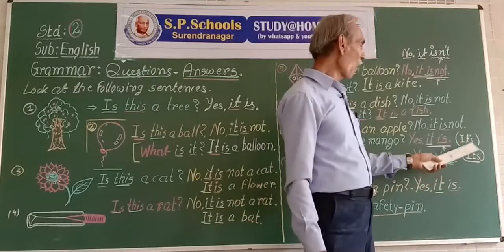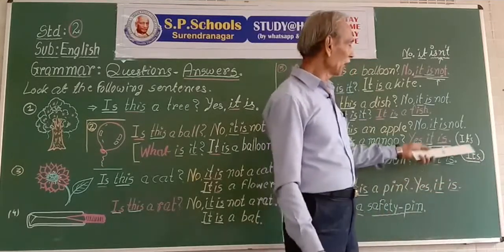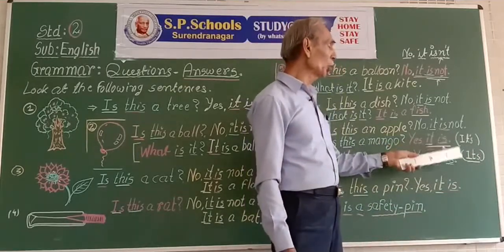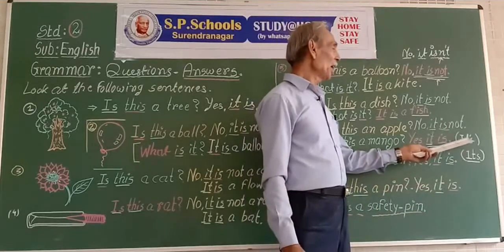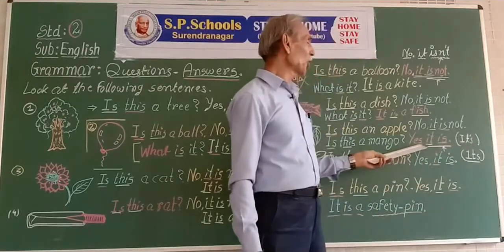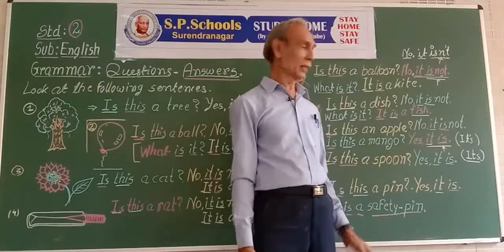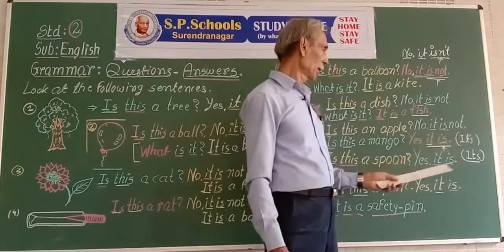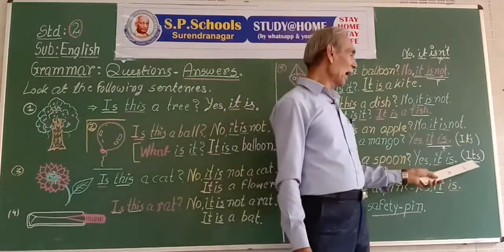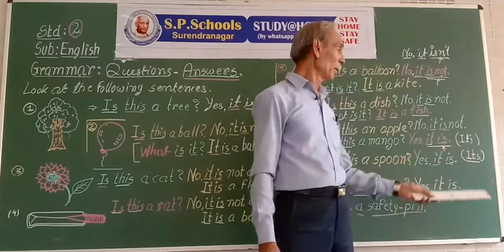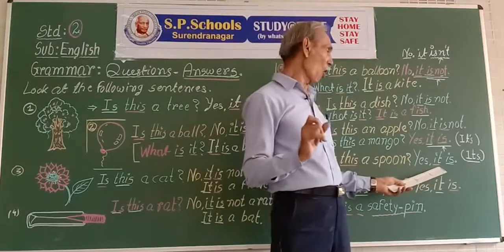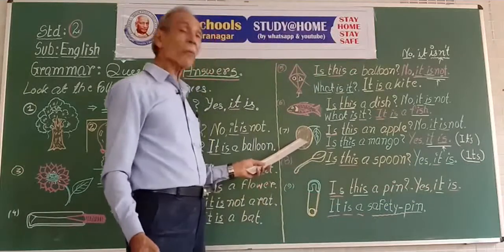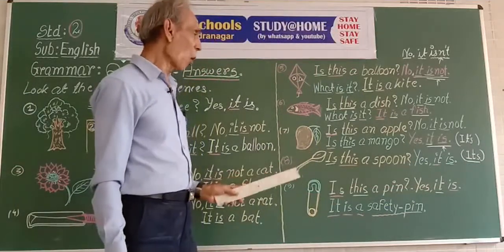Now we have another form, its. There is no apostrophe in its. What is the difference between these two? It apostrophe s is the shortened form of it is. I disappears and an apostrophe comes here. But its is different from this. It is not a shortened form of it is. It means of it.